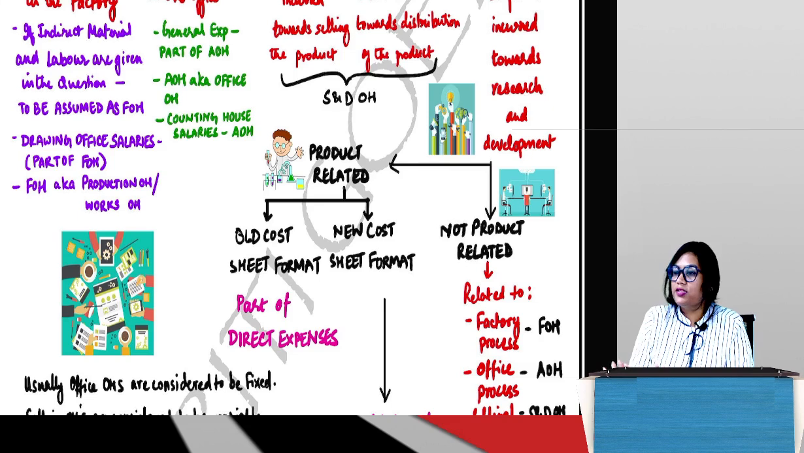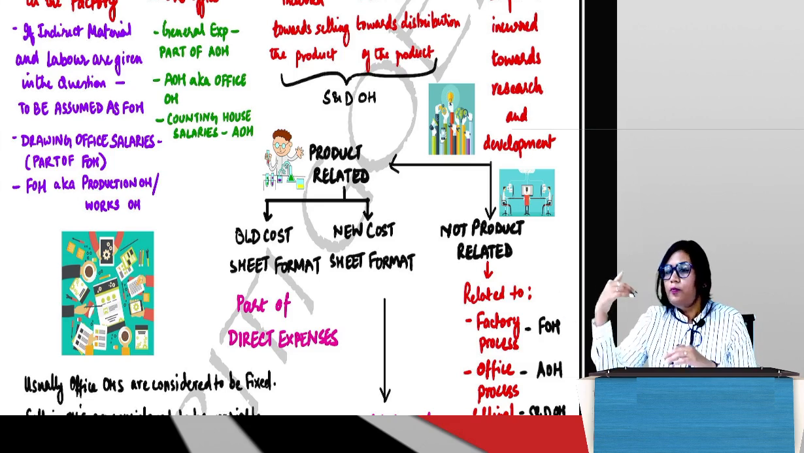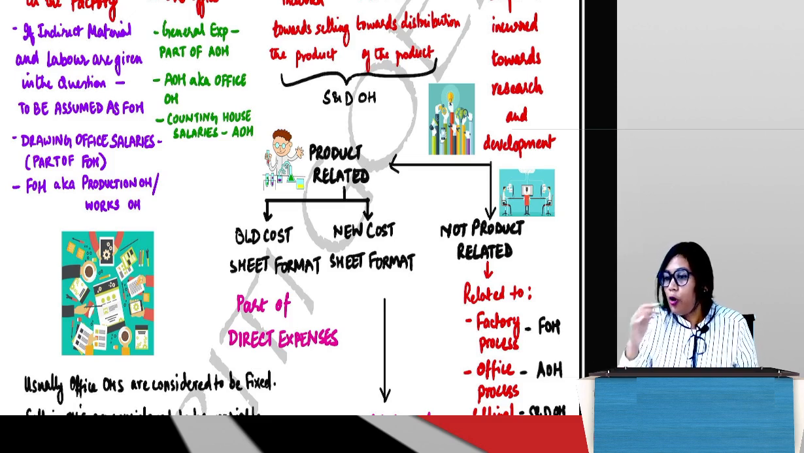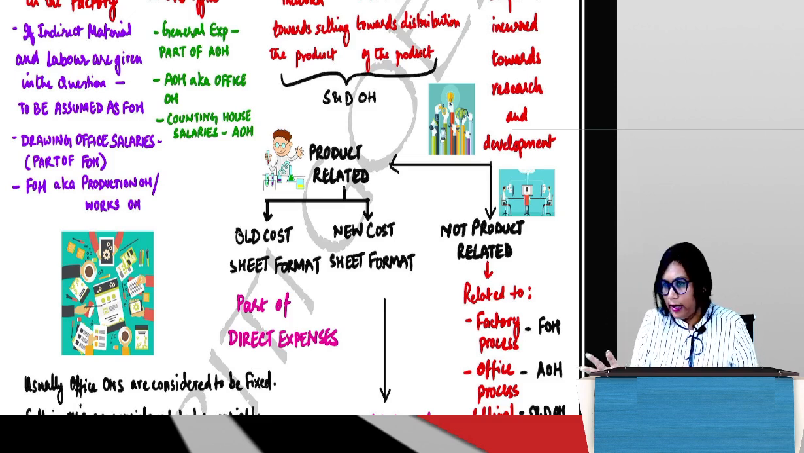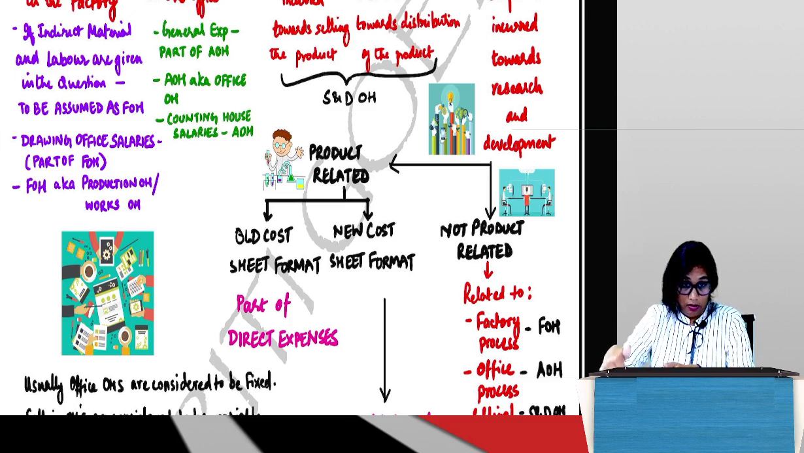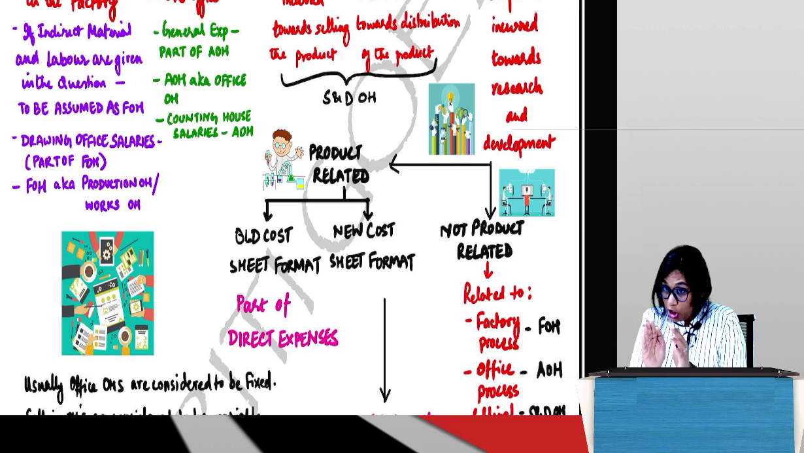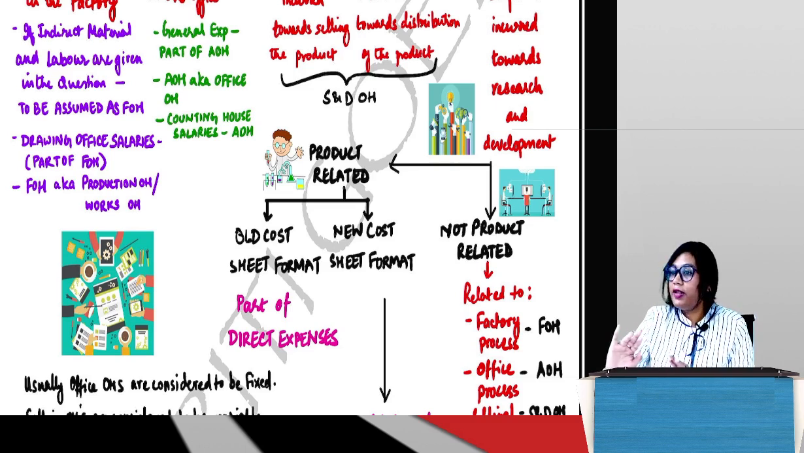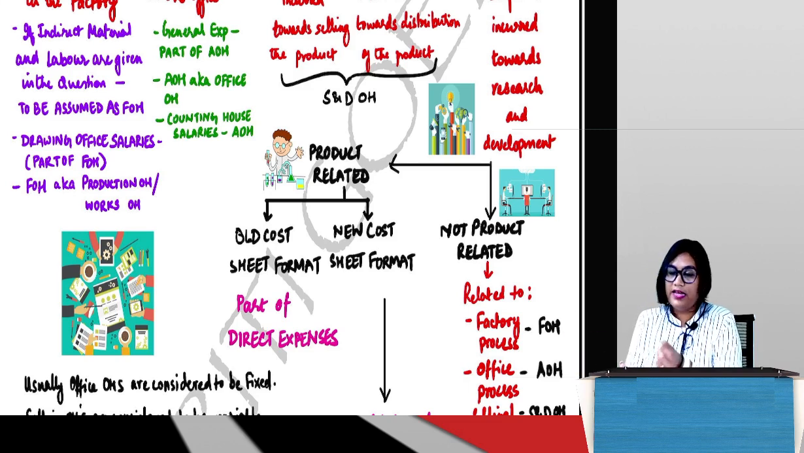You just need to understand that there are two types of research and development overheads. One is product related, one is process related. Process related is fairly simple. Product related could be direct also, it could be indirect also. Right now we are looking at overhead, so we are looking at indirect. If it is direct, we'll see what happens later. If it is indirect, we'll see where it comes in the cost sheet later. But right now just understand the meaning.